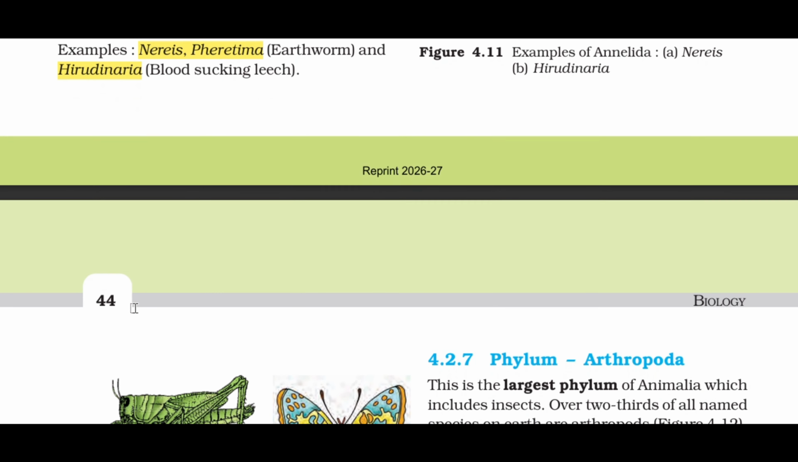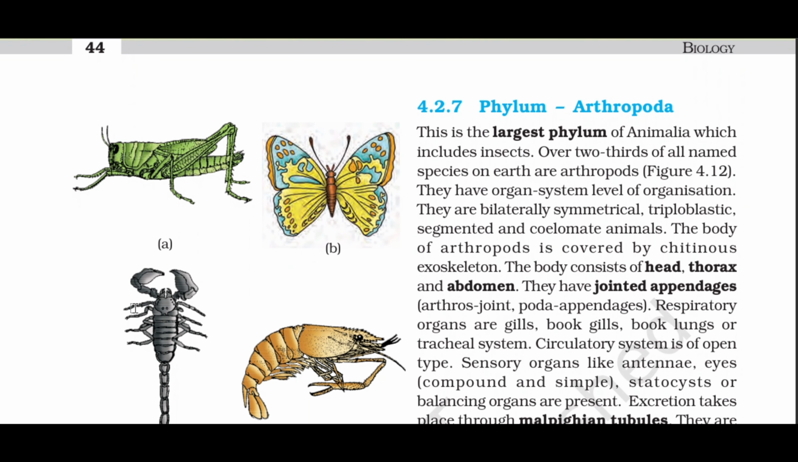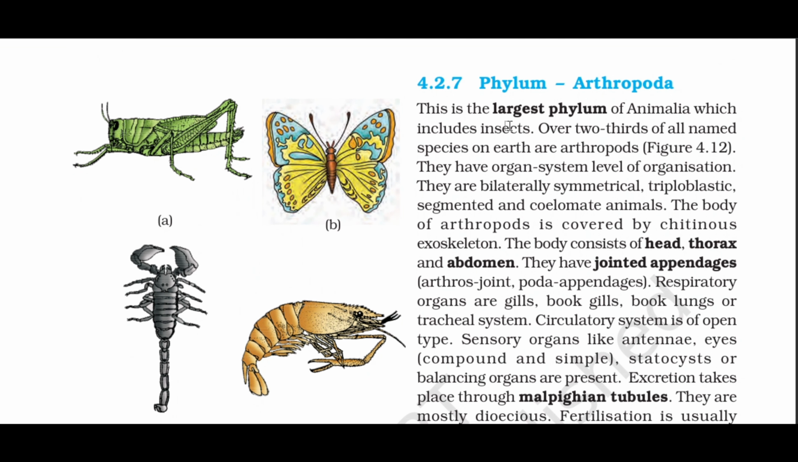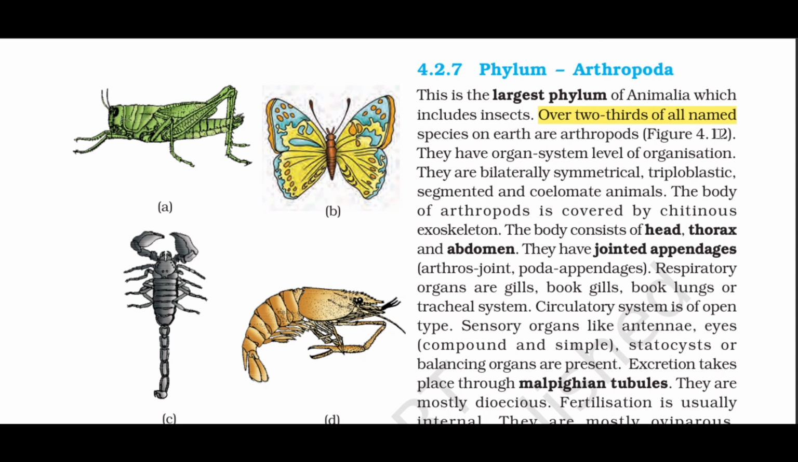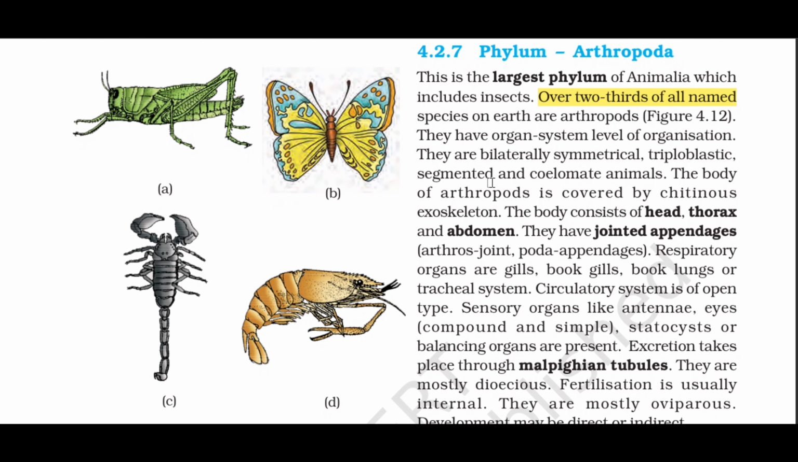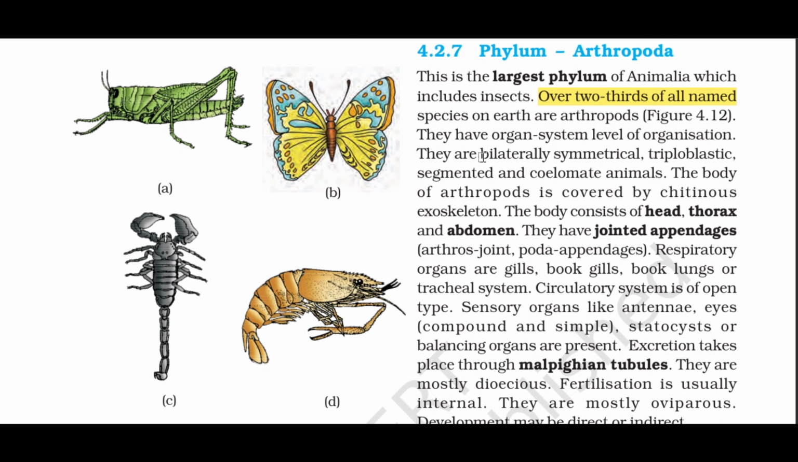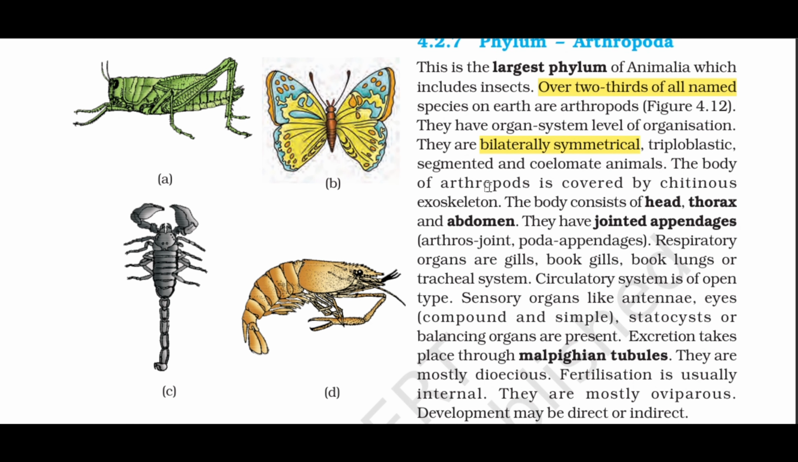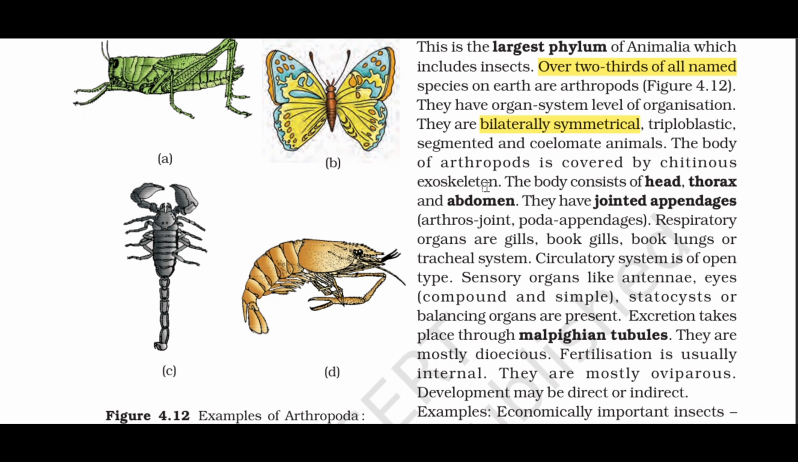4.2.7 Phylum Arthropoda. This is the largest phylum of Animalia which includes insects. Over two-thirds of all named species on Earth are arthropods, Figure 4.12. They have organ system level of organization. They are bilaterally symmetrical, triploblastic, segmented and coelomate animals. The body of arthropods is covered by chitinous exoskeleton. The body consists of head, thorax and abdomen.